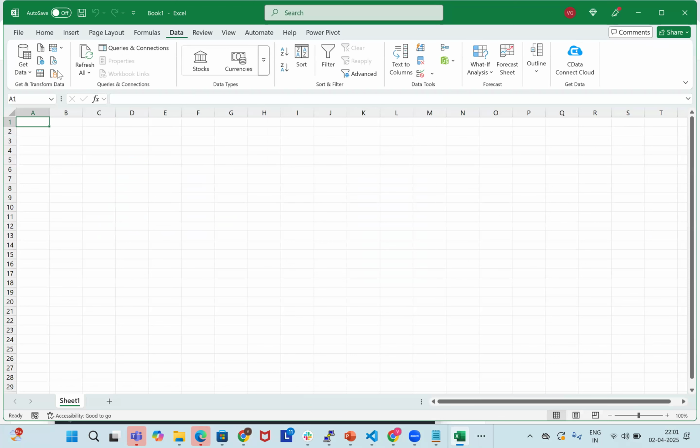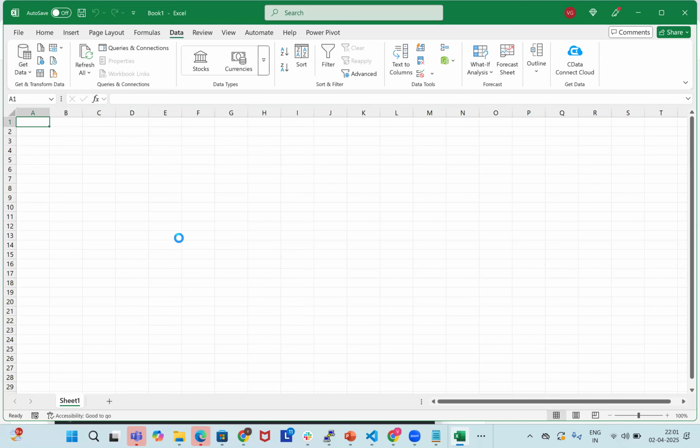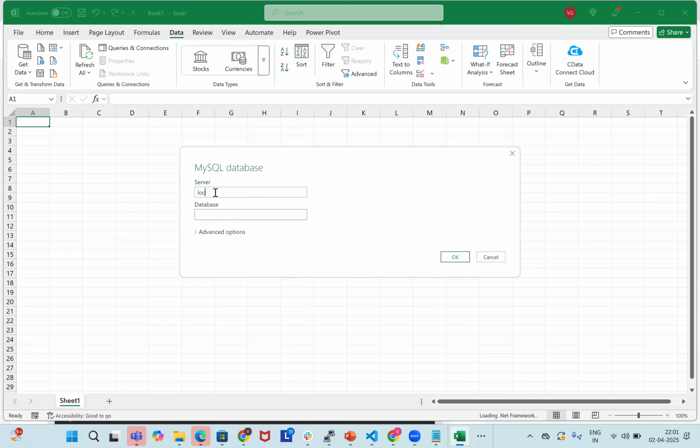So click on the data, and you can see here, this is a Power Pivot, okay? In the get data from database, here from MySQL database, click on this. And again, it will be asking what is the server name, localhost. And again, the database name, we can give company as the database name, connect.